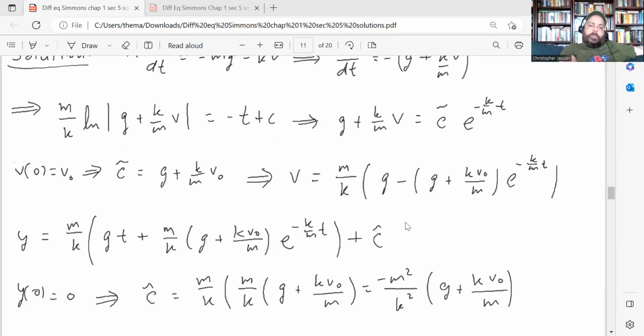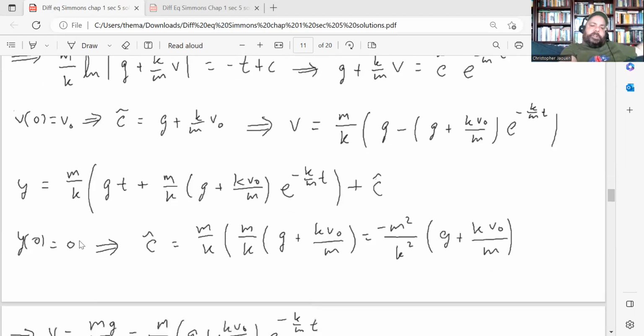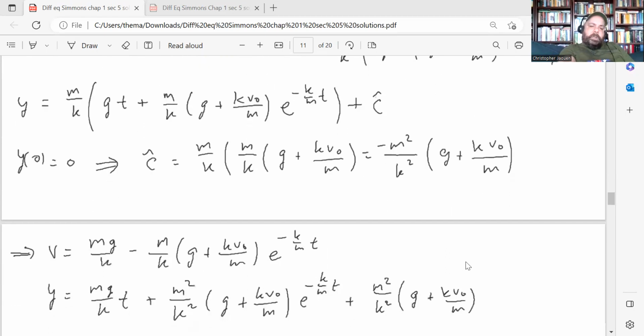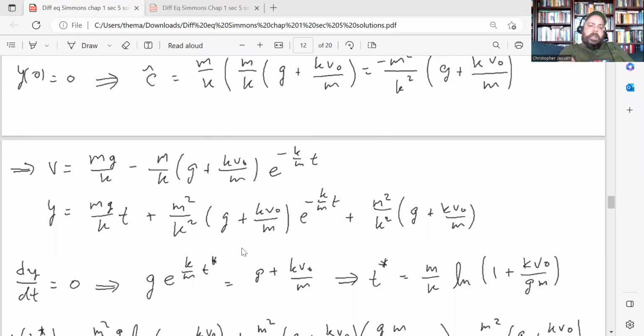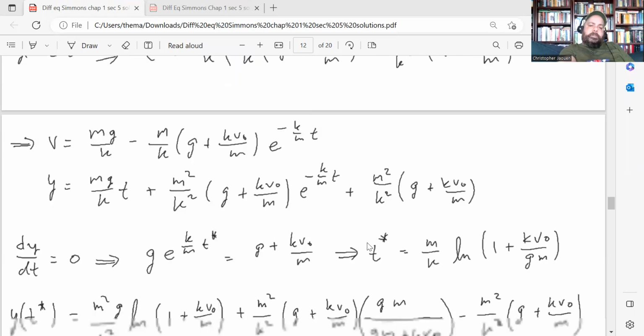And then integrate this one more time to get the position function, which I have over here, and then plug in your initial values to find your arbitrary constant. So here the projectile starts at a height of 0 at time 0. So C0 ends up being this expression over here. And plugging that in, we have our velocity equation here and our position equation here.